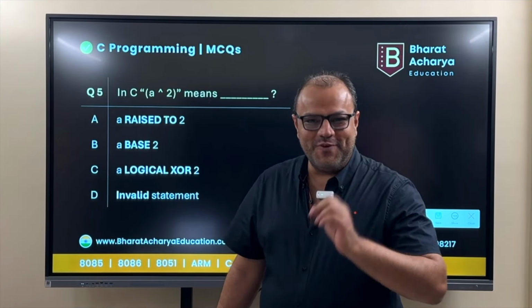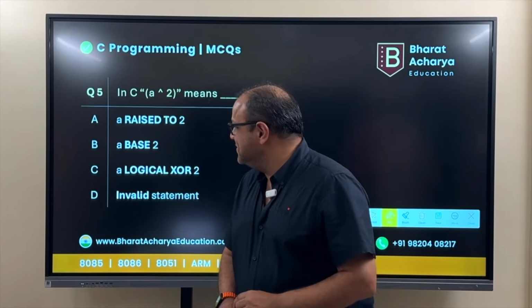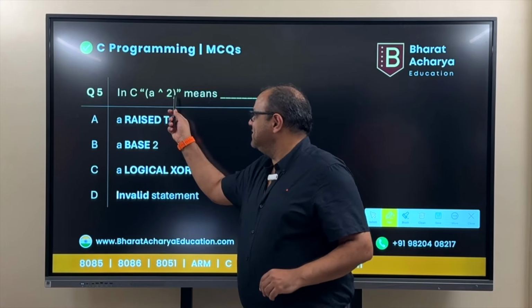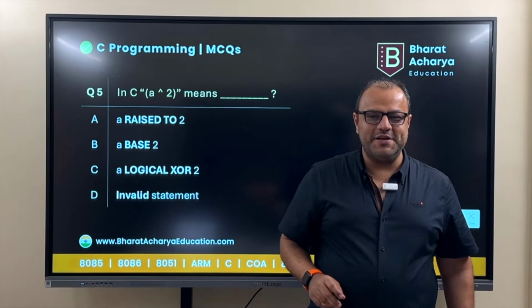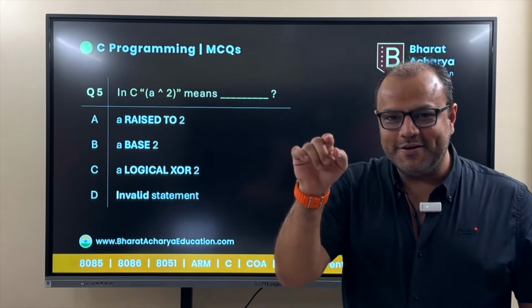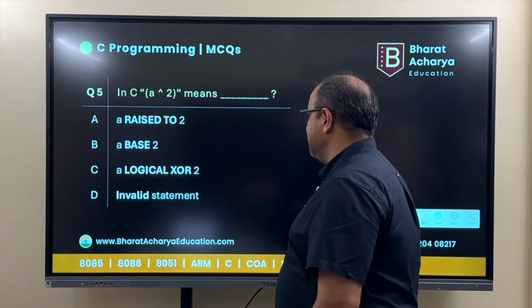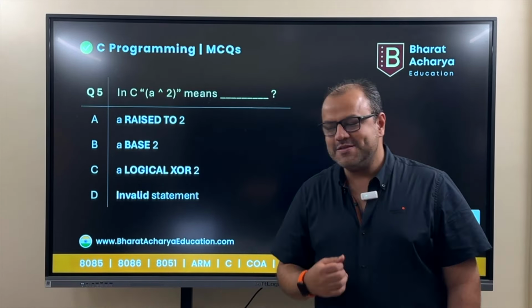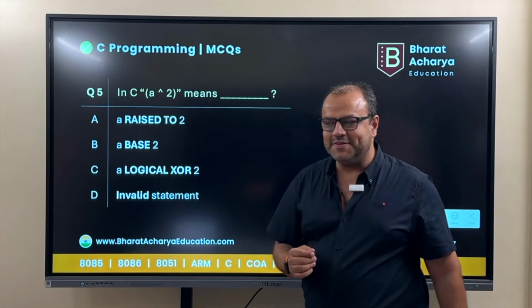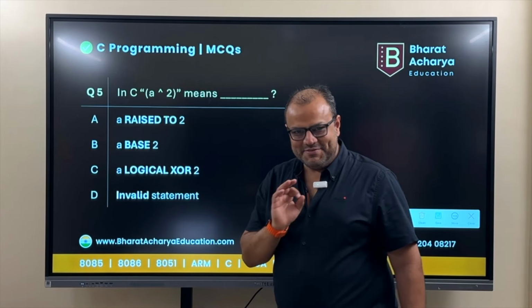All right. So one more very interesting question. In C, what does this statement mean? What does this operation mean? A caret 2. Many people think there is nothing like this. Some people think this is what? What do you think this is? A caret 2. Does this even mean anything in C?